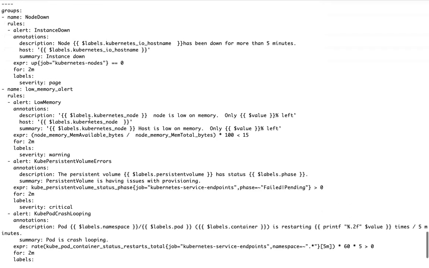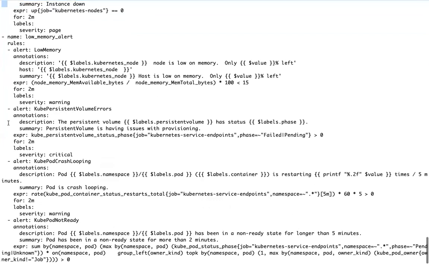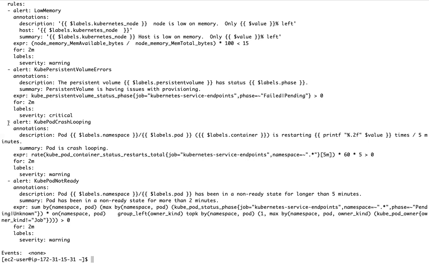now do you see these alert rules? In the config map, this config map is mounted as a volume to Prometheus.